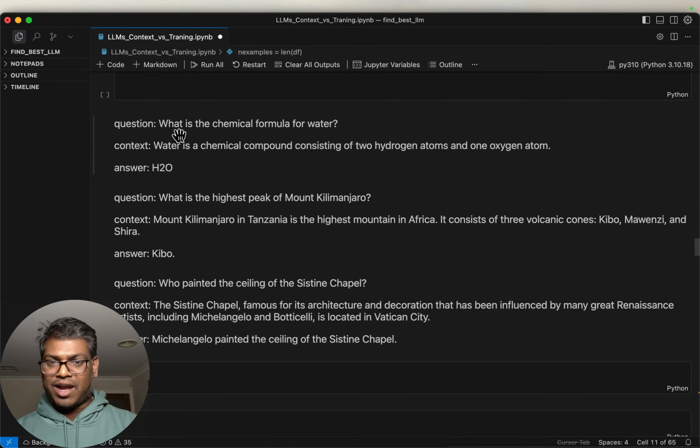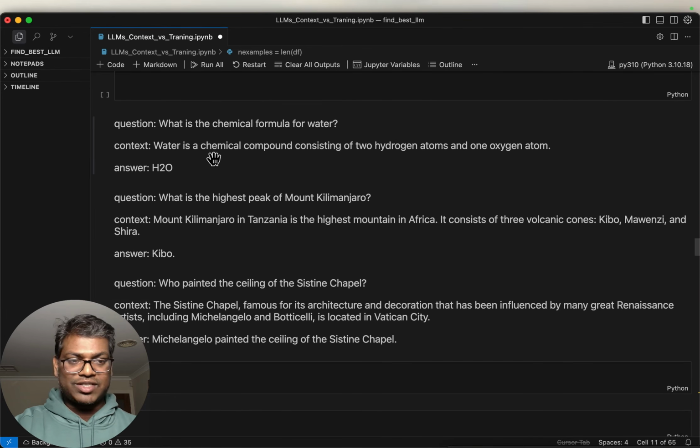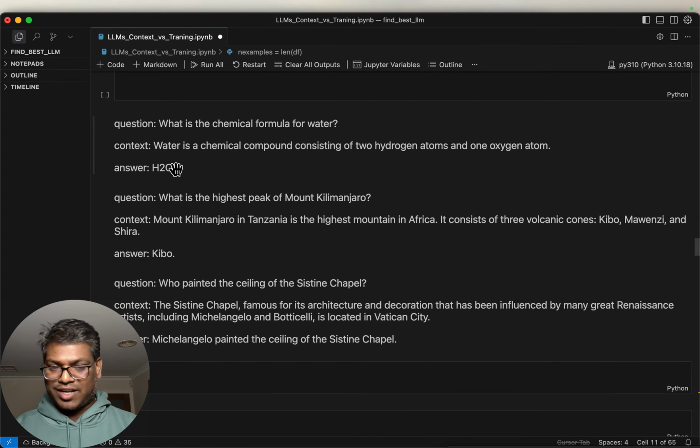Here we have: what is the chemical formula of water? The context is: water is a chemical compound consisting of 2 hydrogens and 1 oxygen atom. Some LLMs have answered it as H2O. Again, factually correct, but this cannot be inferred from the context provided. Now it's a bit tricky. You might say, well, hydrogen is H, oxygen is O.